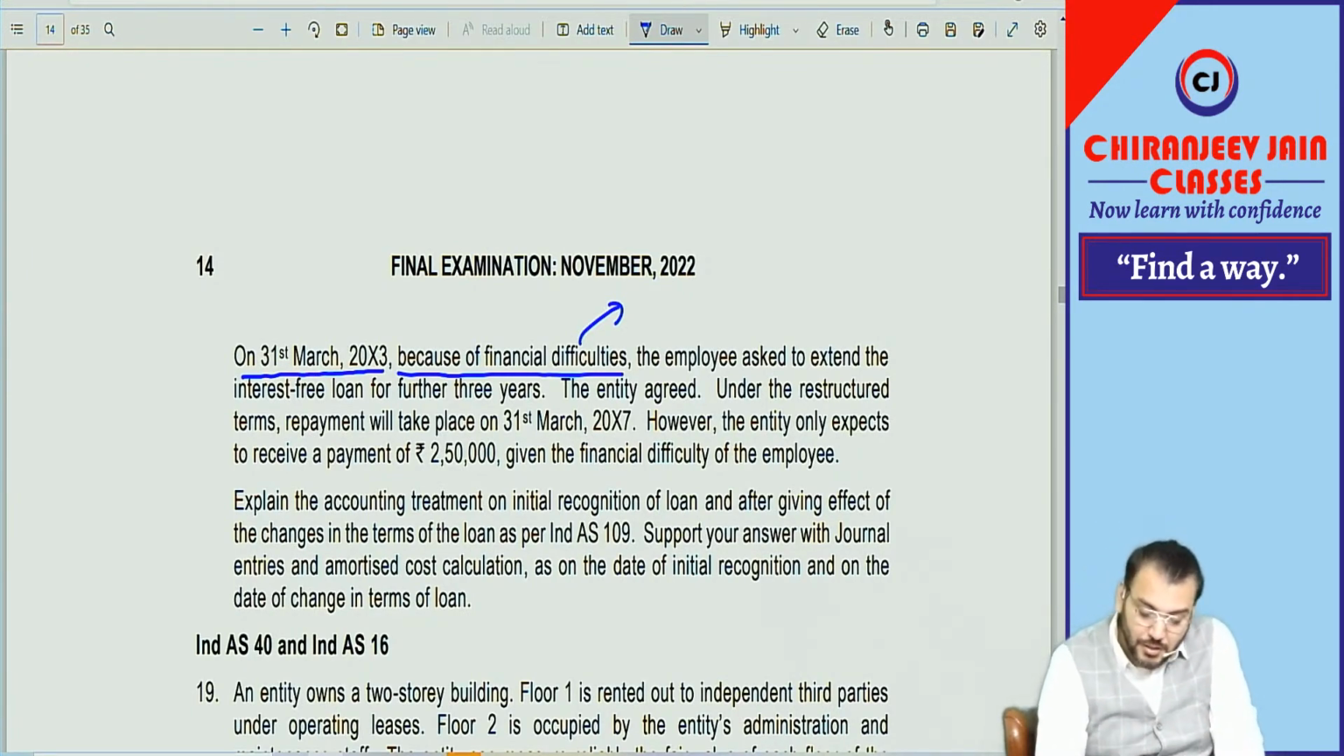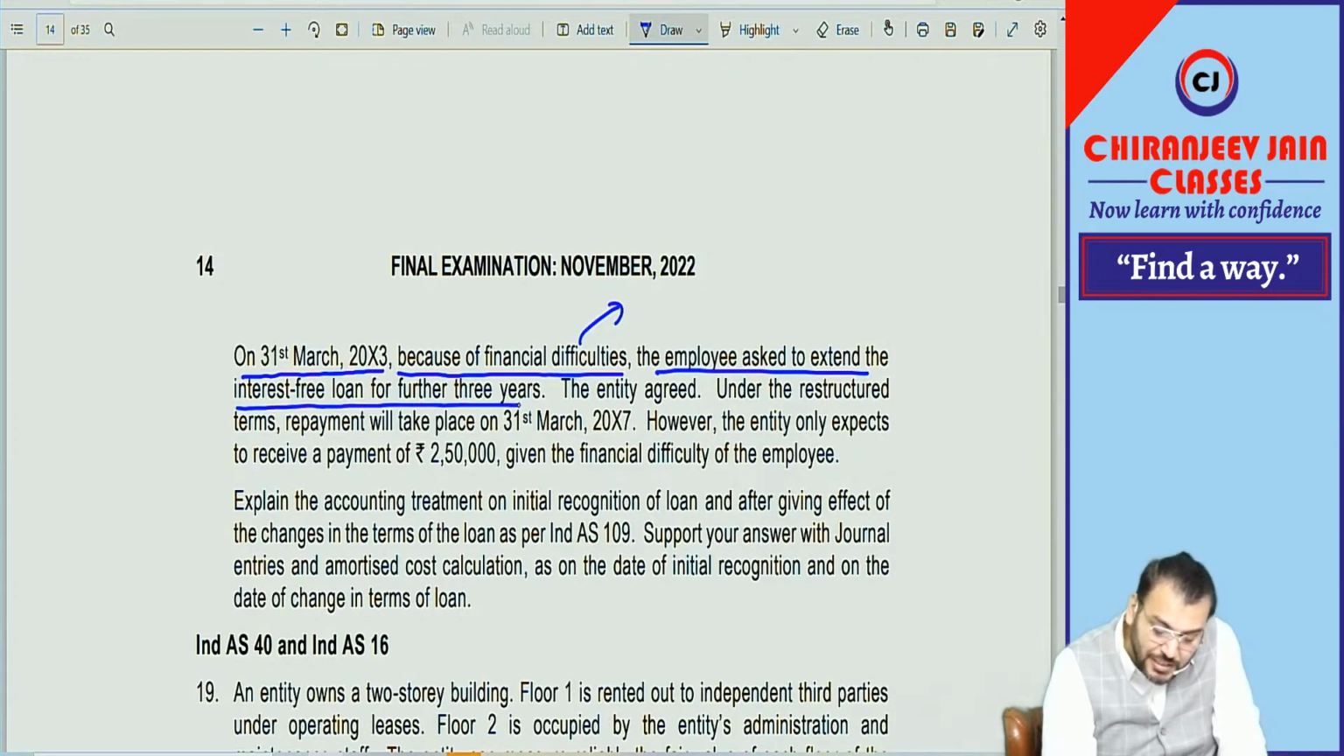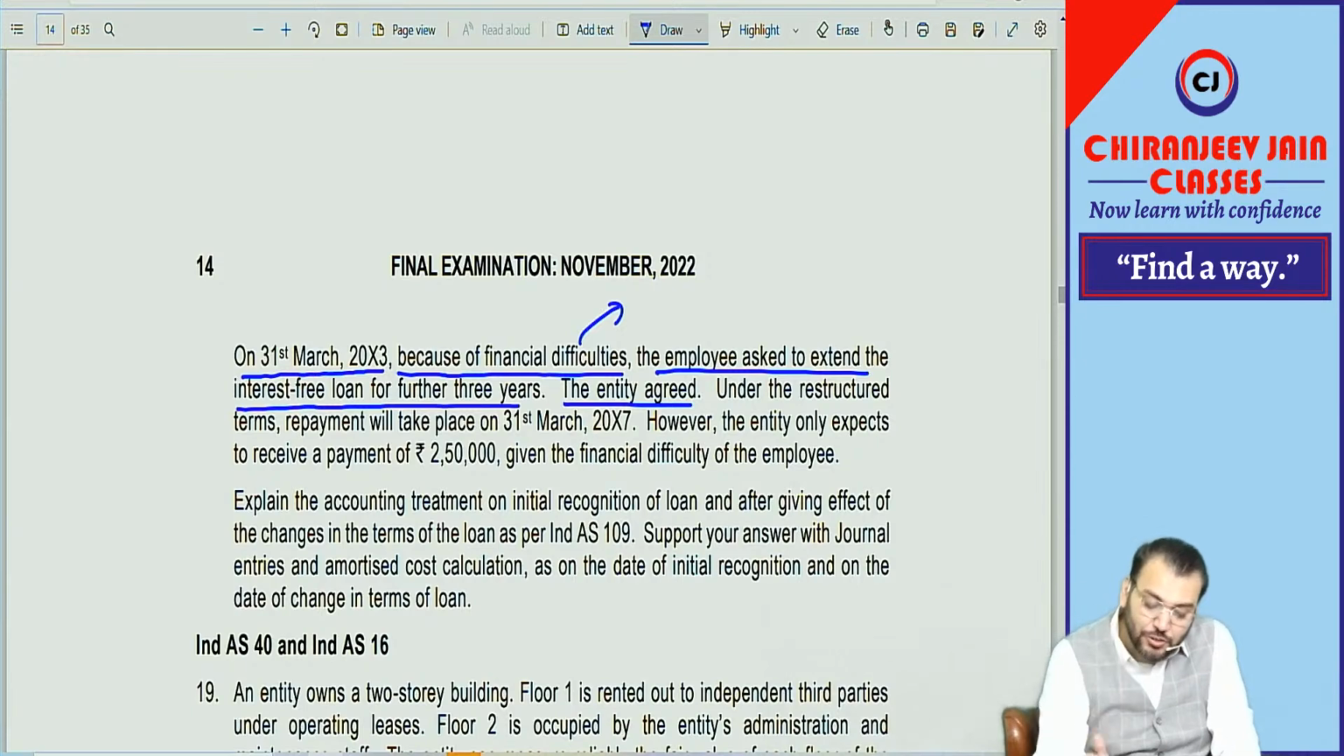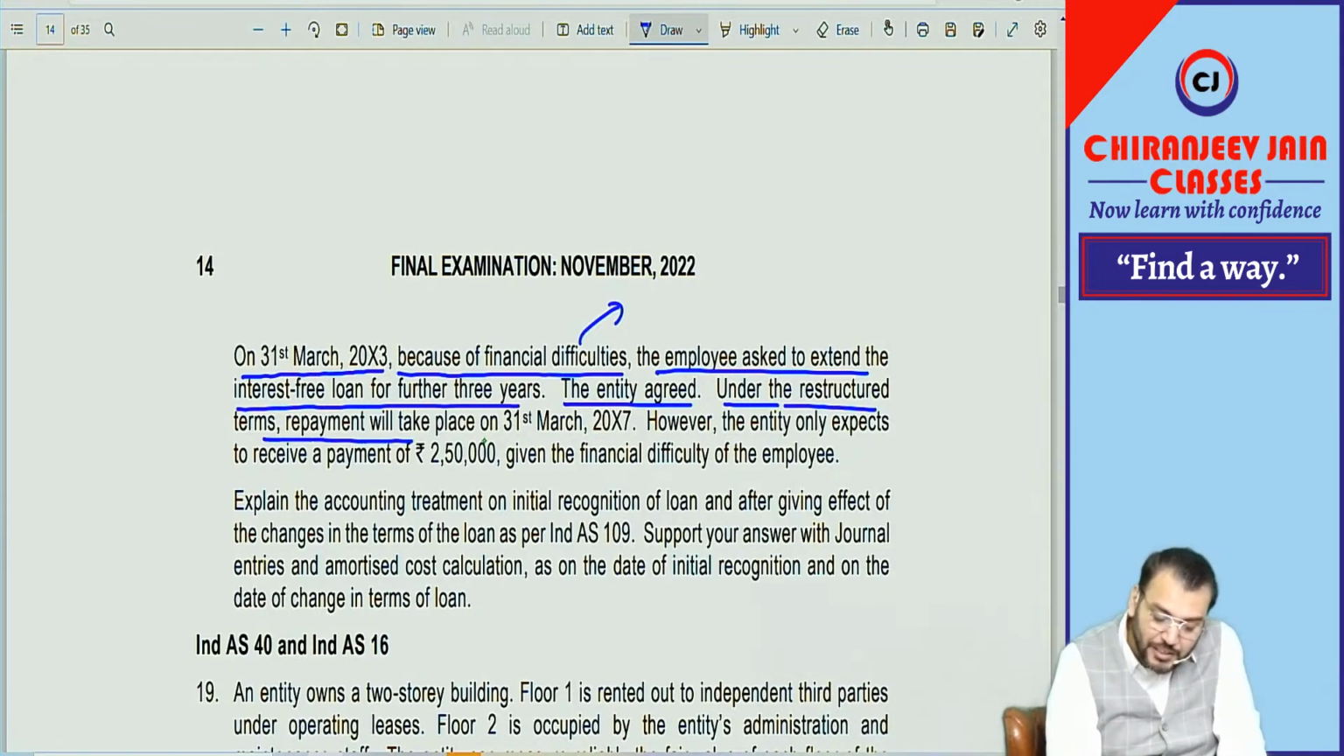Remember? The employee asks to extend the interest free loan for a further 3 years. Some negotiation has been done. There is some modification. Correct? The entity agreed. Under the restructured terms, the repayment will take place on 31st March 2007. However, the entity only expects to receive payment of 2,50,000 given the financial difficulty of the employee.